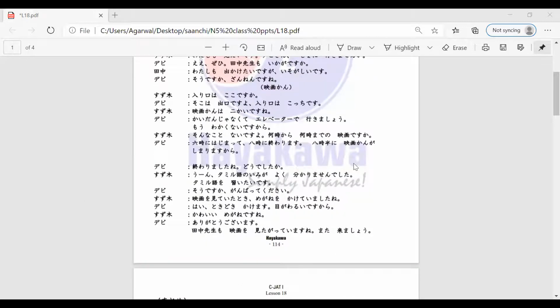Okay. Any doubts in this lesson? No, Sensei. So this was your lesson for lesson 18. Okay. So with this we have finished lesson 18. Right. So since we still have some time, do you want to do a bit of exercises on grammar and vocabulary?